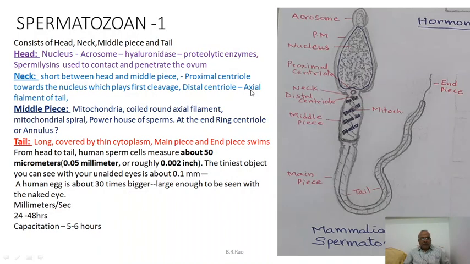Okay. Then, for fertilization, two gametes are needed. One is the male gamete sperm, and the other is the female gamete ovum. Let us have a brief learning about the sperm. Spermatozoa are the male gametes.